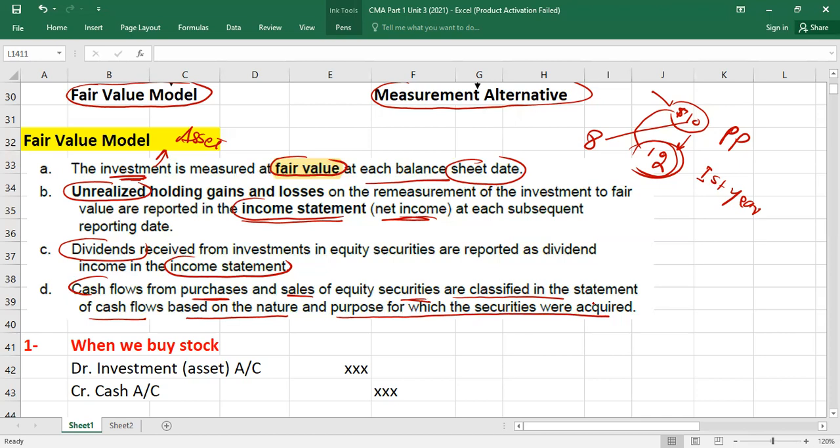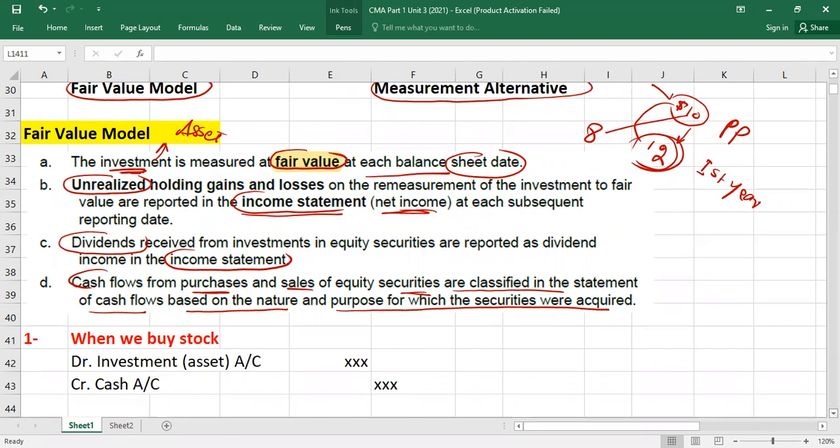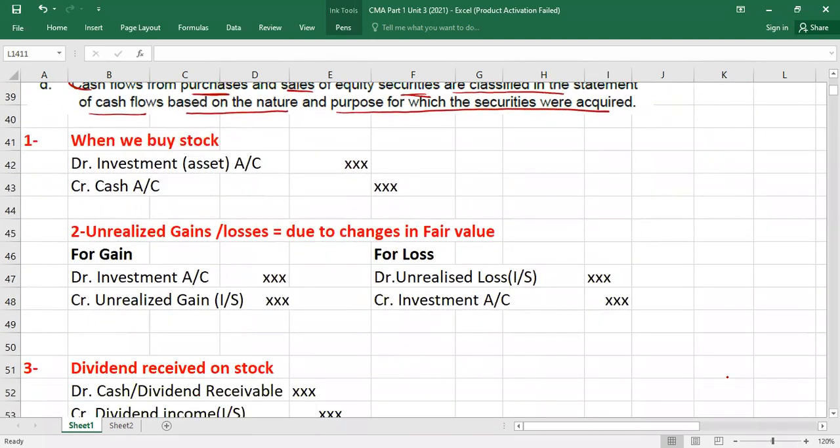Dividend, if you are receiving, that will also be taken to the income statement, right? And in the cash flow statement, is it your investing activities or operational? It depends upon the nature and the purpose of the investment. Okay. Now, here we have a couple of entries, journal entries, right, about the fair value model.